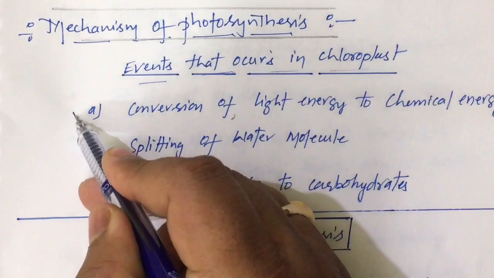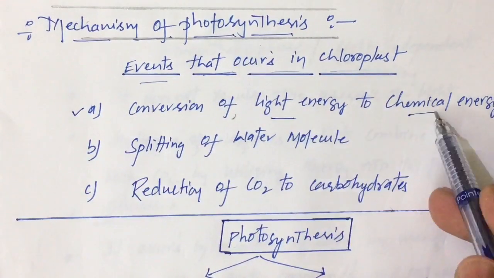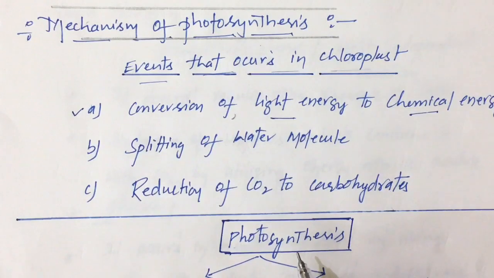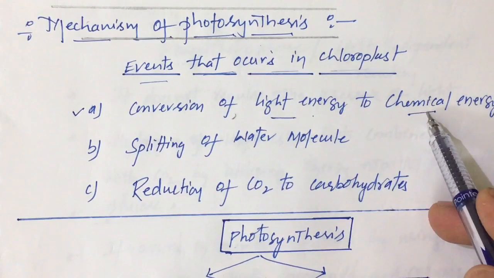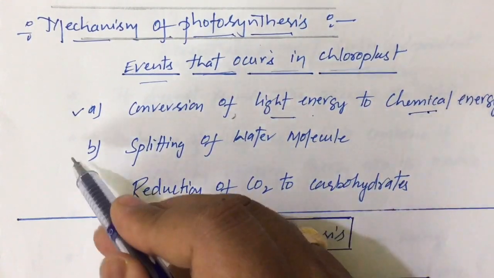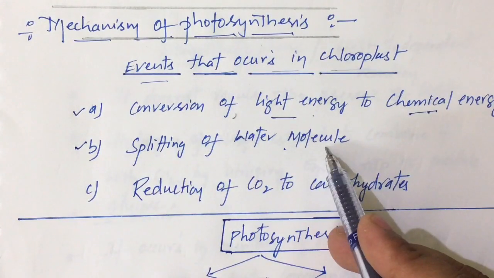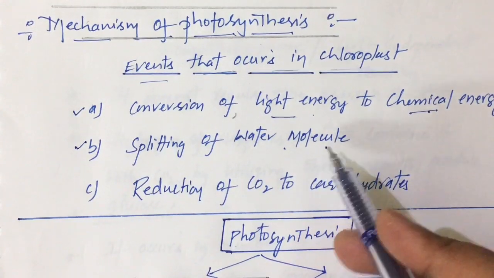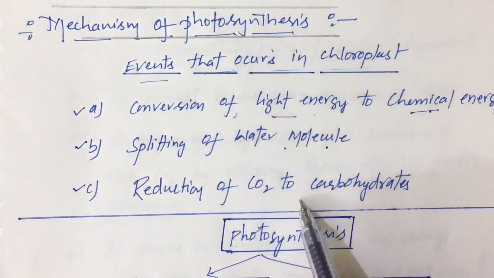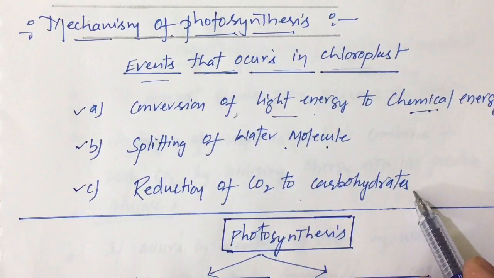The first event is conversion of light energy to chemical energy. The light energy, from where does the plant get it? It gets it from sunlight. So that light energy should convert into chemical energy. After converting light energy into chemical energy, the second stage is splitting of water molecules. Okay, children? Then after splitting of water molecules, reduction of carbon dioxide to carbohydrates occurs.